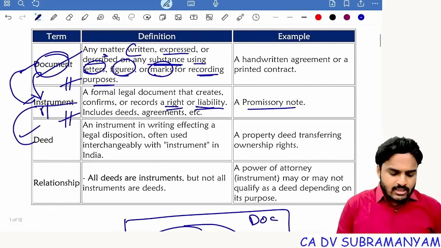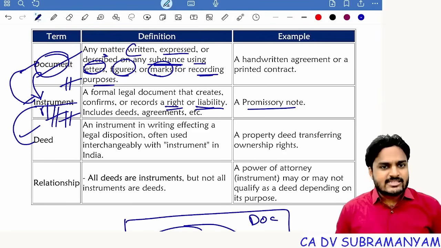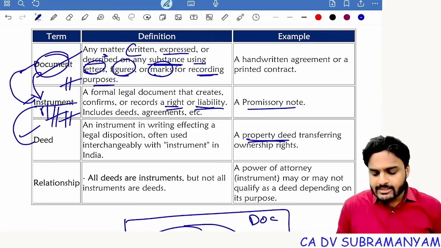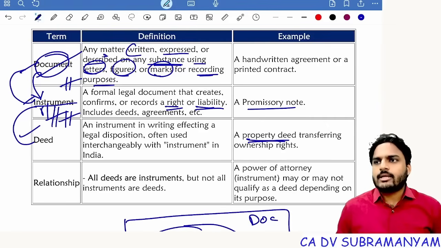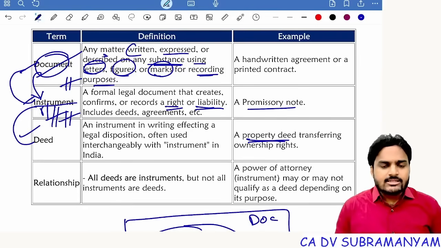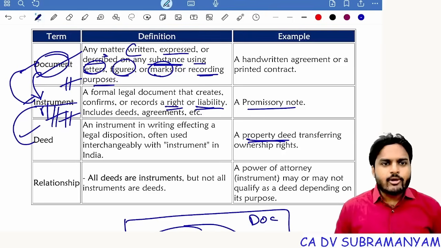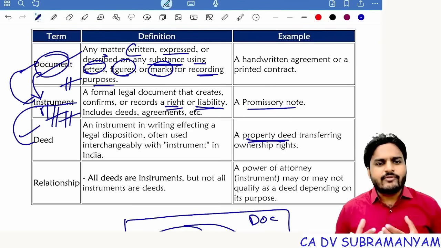Understand? Next one, an instrument which fulfills other requirements like witness and registration becomes a deed. For example, a property deed, sale deed. I'm the owner of this property. I want to sell this property. Now I'll register the transfer deed as per the Transfer of Property Act, and I'll give these documents to the buyer. Now the buyer becomes owner of this property. Are you getting my point, students? So the thin line of difference between instrument and deed is that if you find registration, witness, and all other statutory formalities, then it becomes a deed.